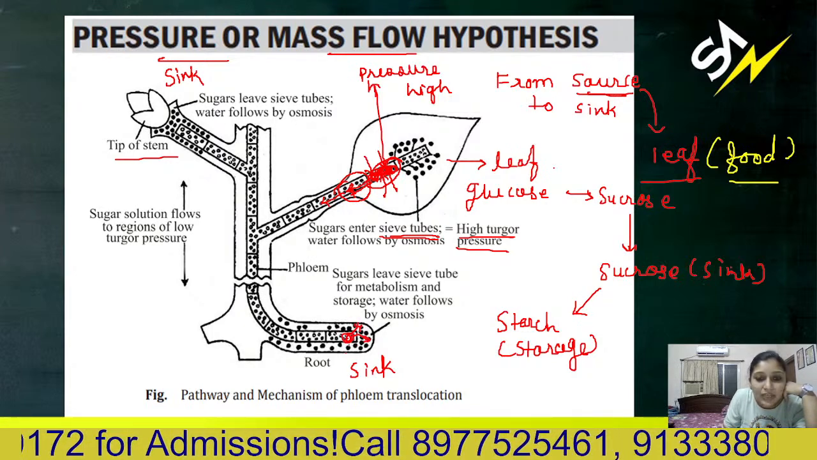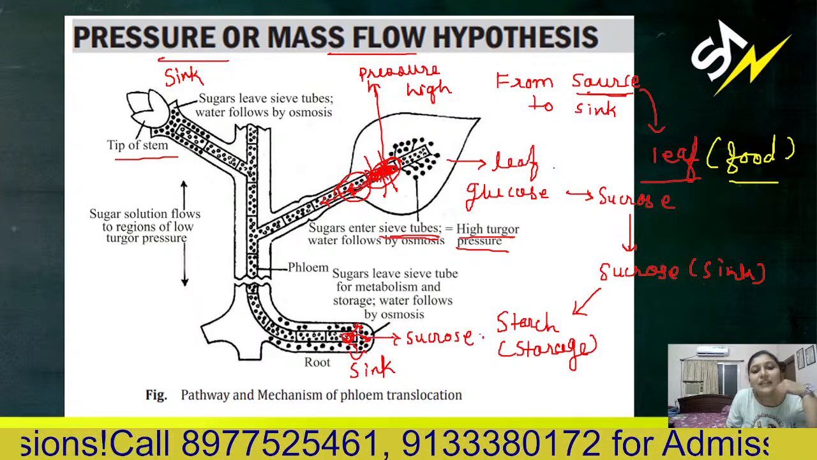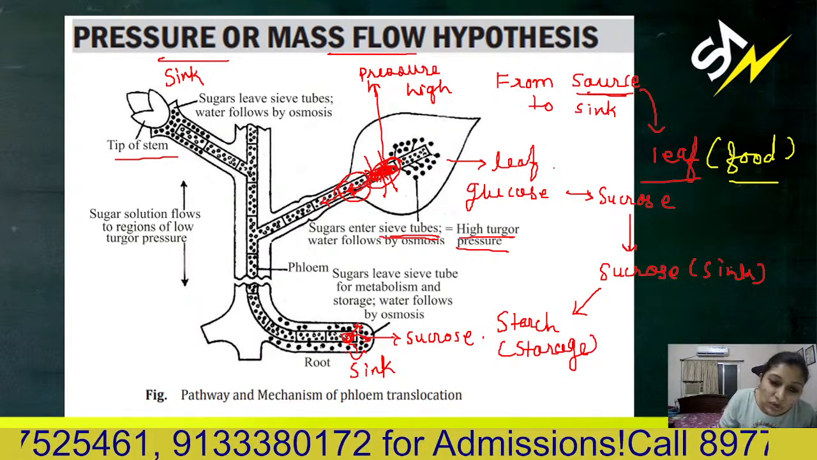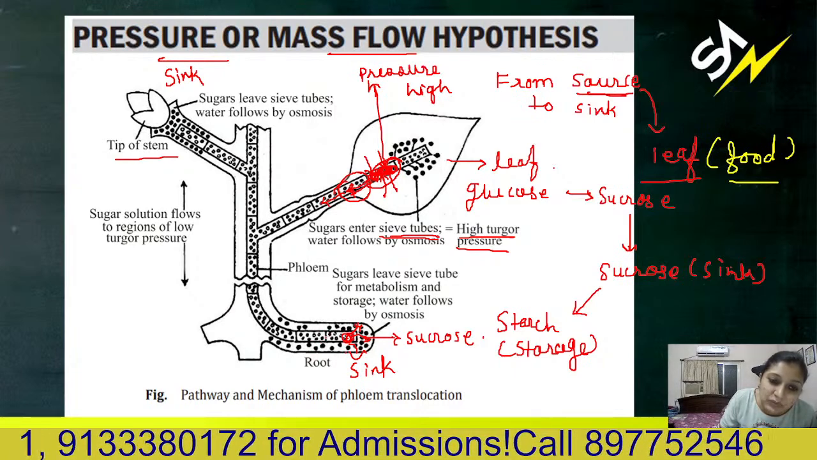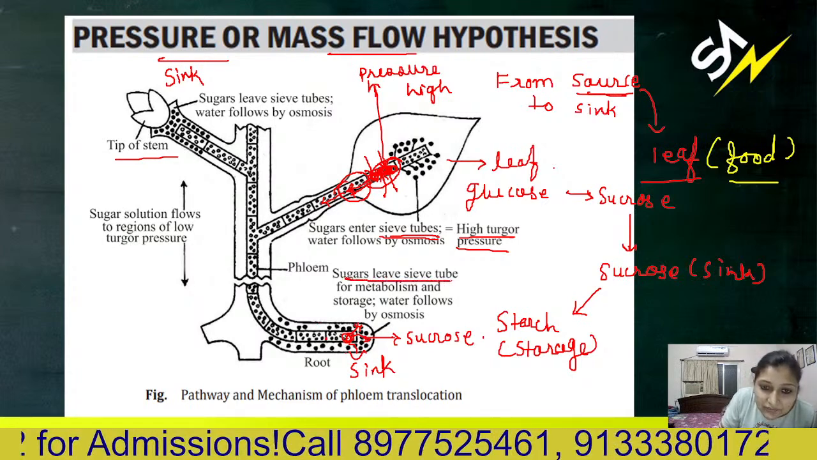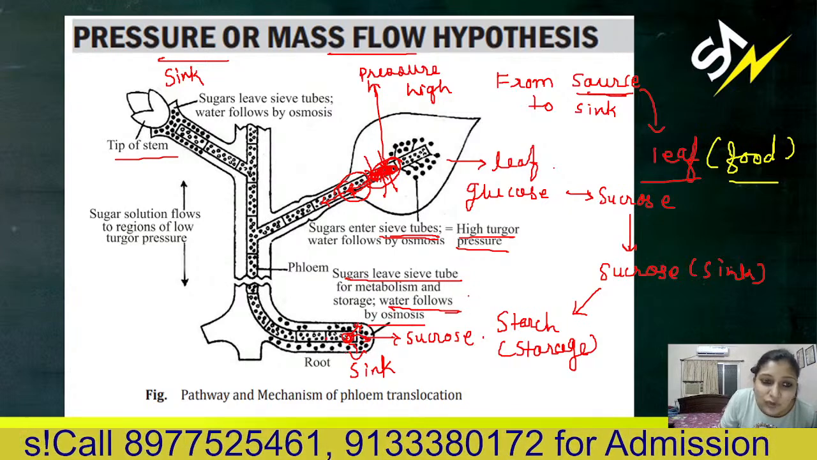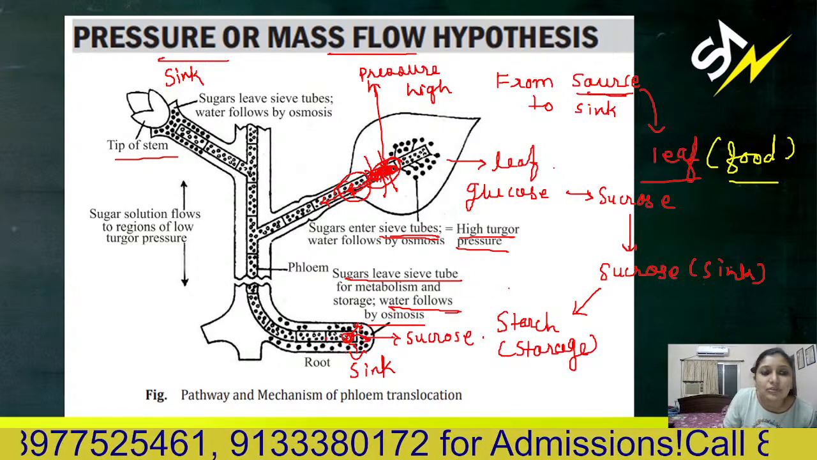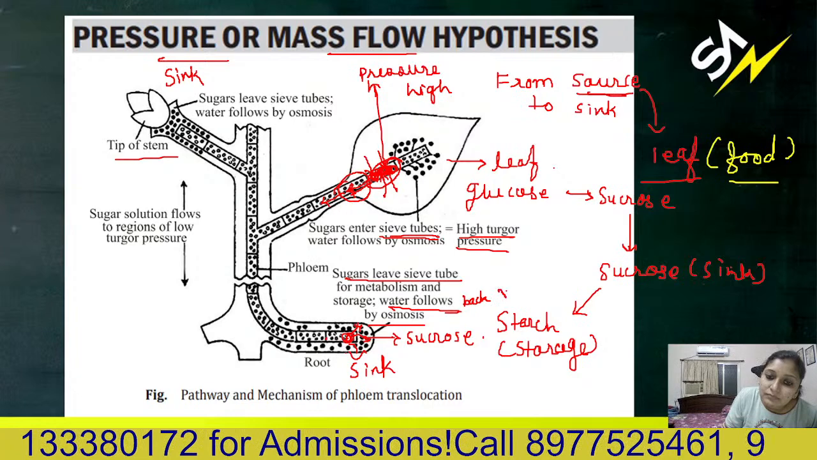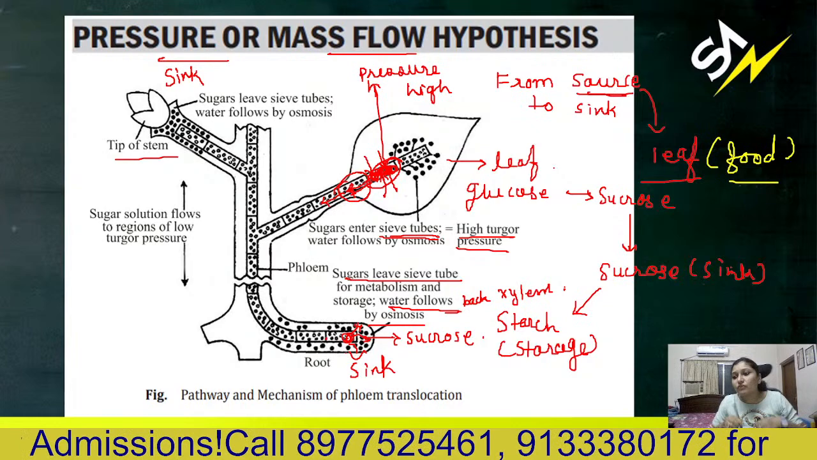Sucrose will move outside. What is moving outside? Sucrose. So inside the phloem, there will again be a hypotonic environment. So water, whatever comes from the xylem, will be returned back to the xylem again. Remember, sugar leaves the sieve tube, and water flows by osmosis. Water flows back to the xylem. Is that clear? This is called the pressure or mass flow hypothesis.